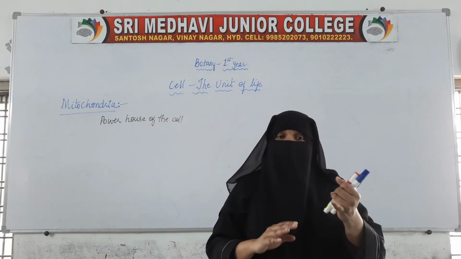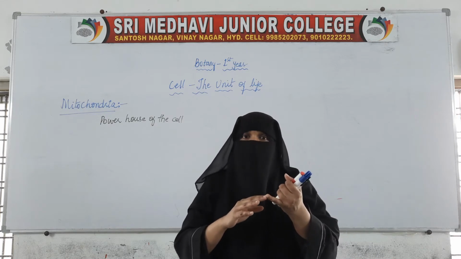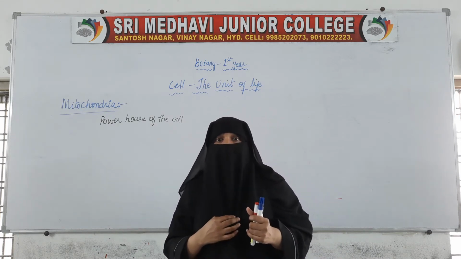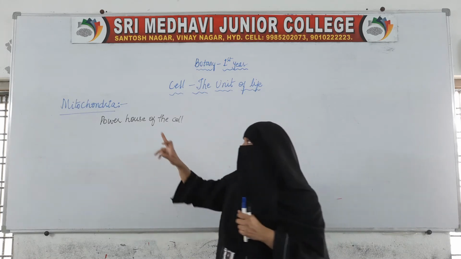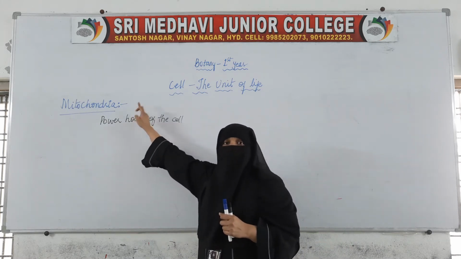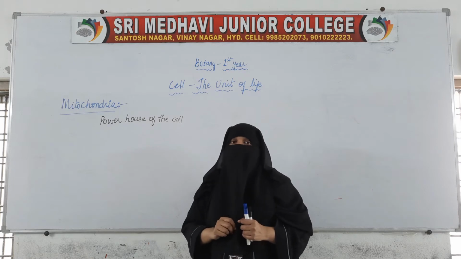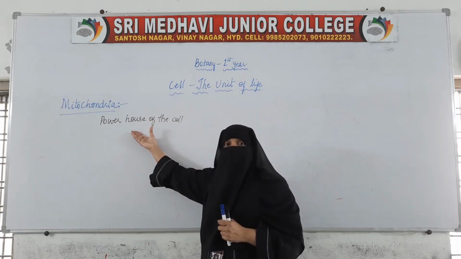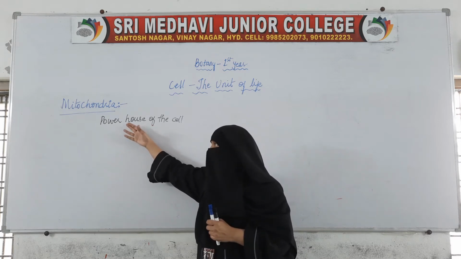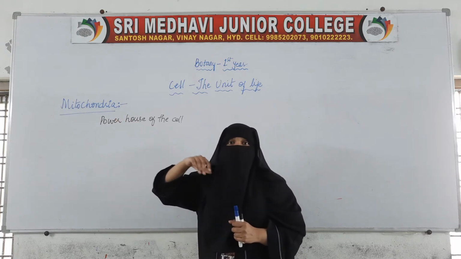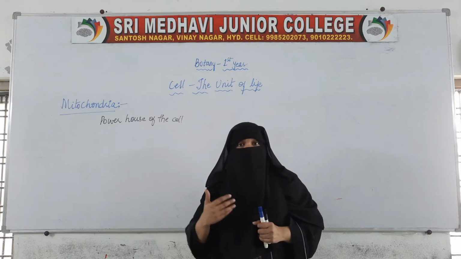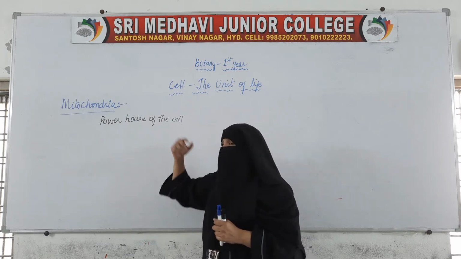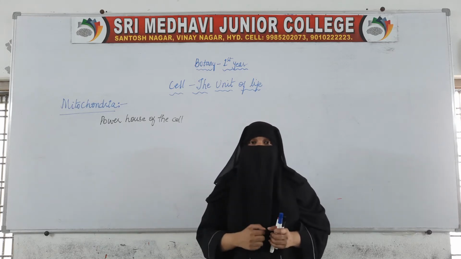So basically, when we do even a little work or heavy work, what we require is energy, and the only organelle which helps in the production of energy is the mitochondria. That is why we call it the powerhouse of the cell. It is generating the energy by which we are able to do work. So that is why mitochondria are called the powerhouse of the cell.